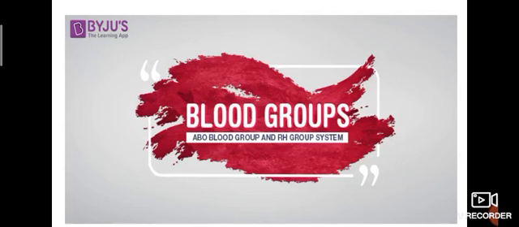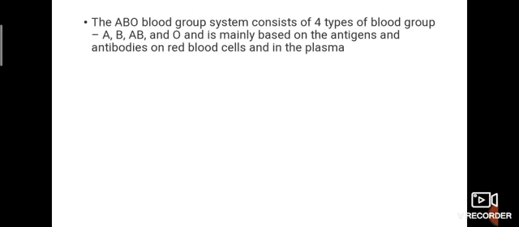What is a blood group? As humans, we all have the same red color blood. But why can we classify these types of blood groups? Yeah, through some antibodies and antigens in our blood. Okay, the ABO blood group system consists of four types of blood group: A, B, AB, and O. This is called the ABO blood group. It is mainly based on the antigens and antibodies on red blood cells and in the plasma. So through this, we can identify which blood group we are.